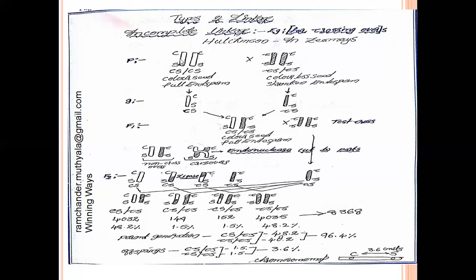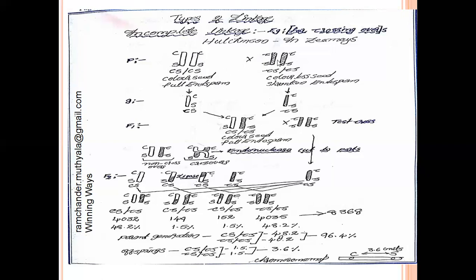In this, the parental plants of Zea maize contain two types of phenotype characters. One Zea maize plant contains dominant genes, capital C, capital S / capital C, capital S. The capital C gene expresses colored seeds, and capital S expresses full endosperm.